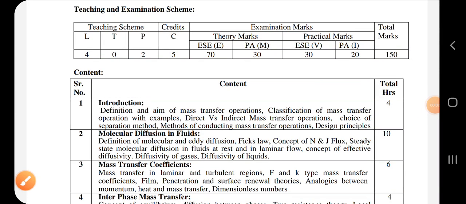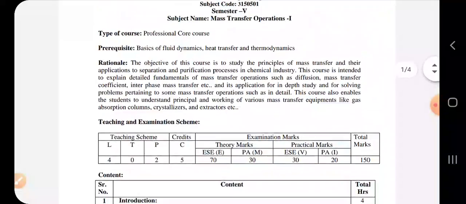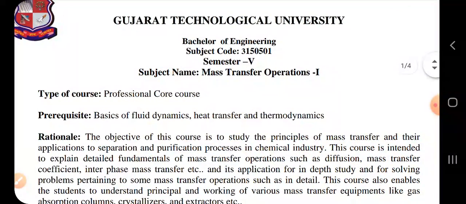Good morning, class. Today we are starting your next semester, 5th semester, and I'll be teaching you Mass Transfer Operations 1. So, the name of the course is Mass Transfer Operations 1. You will be studying Mass Transfer Operations Part 2 in the next semester, that is 6th semester.